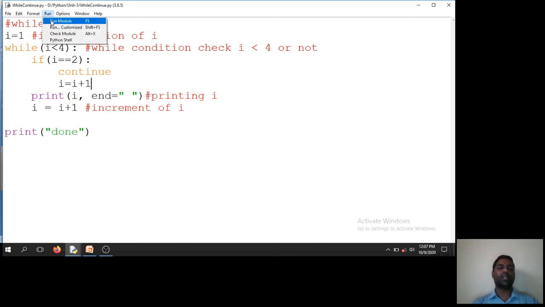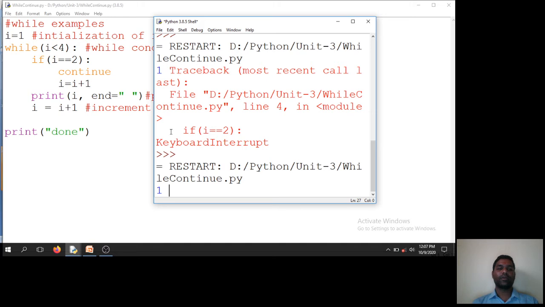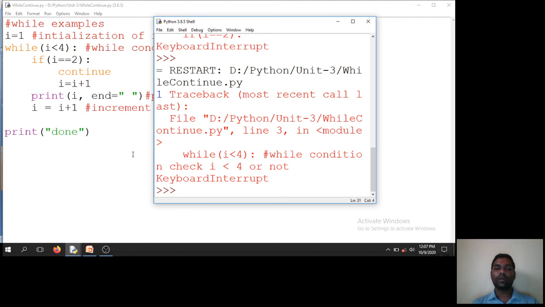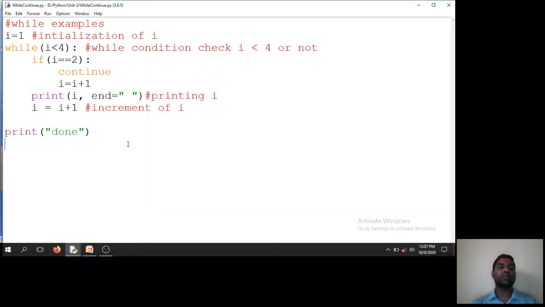So I say run module. Continue, i is equal to i plus 1. What's happening here? While condition, while continue.